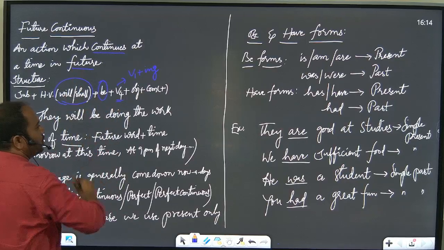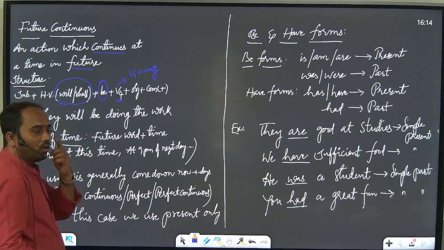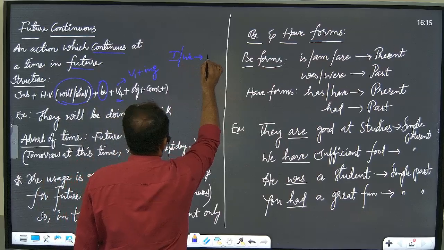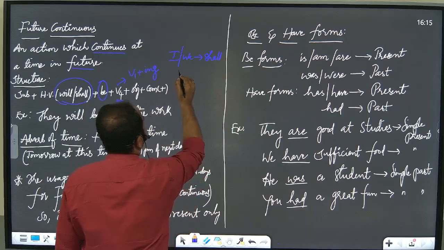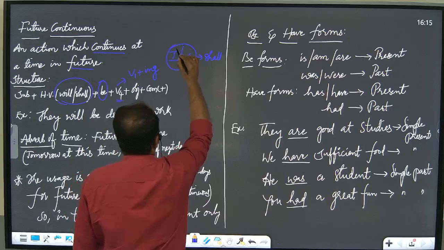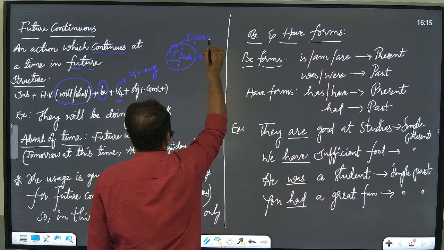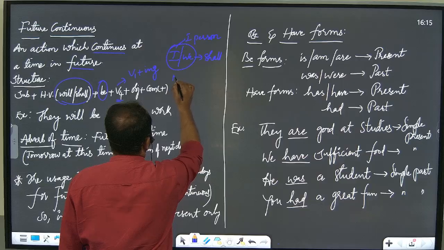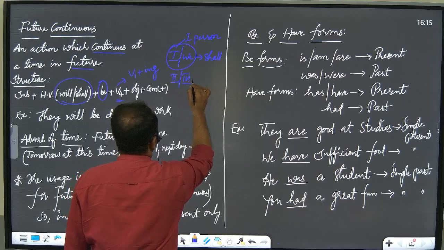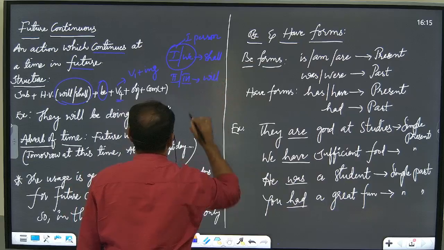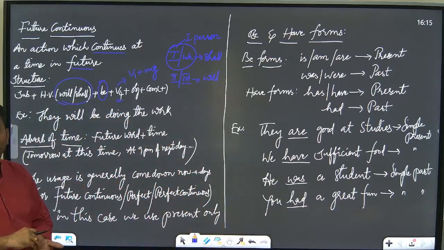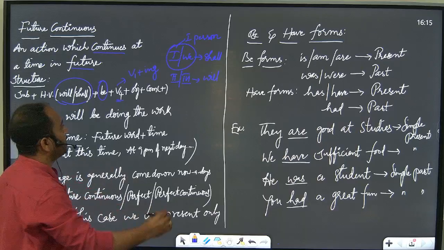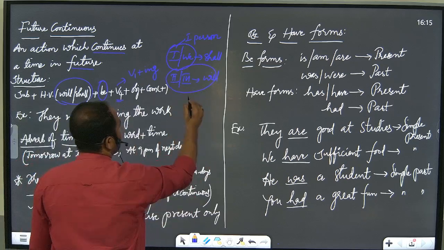And when do we use will and when do we use shall? Already we know very well about this. If the subject is I or we, that is, first person, we generally use shall, and for the rest of the subjects, that means second or third person, like you, they, he, she, it, or any other names, we generally use will.